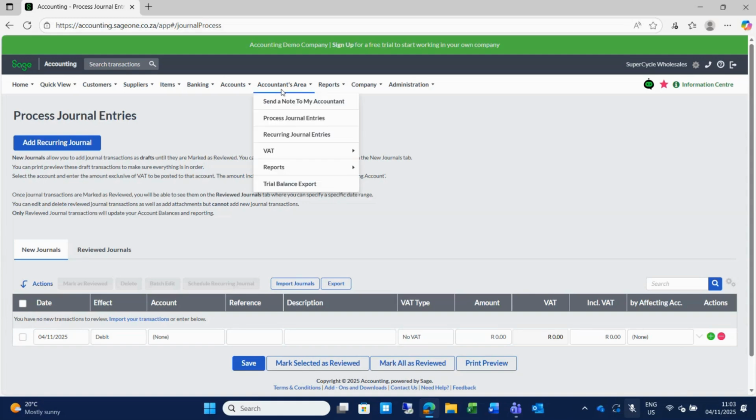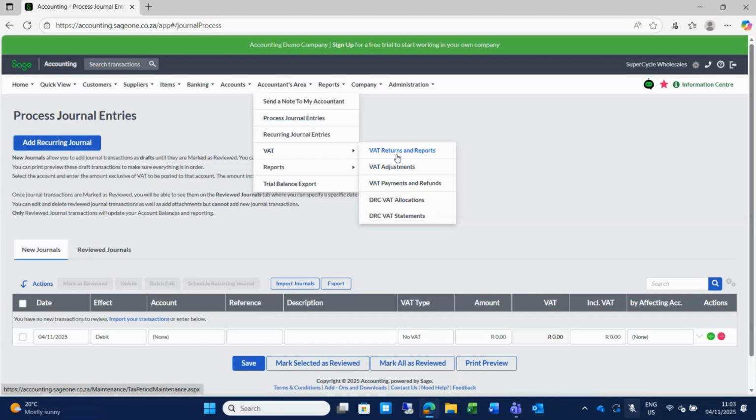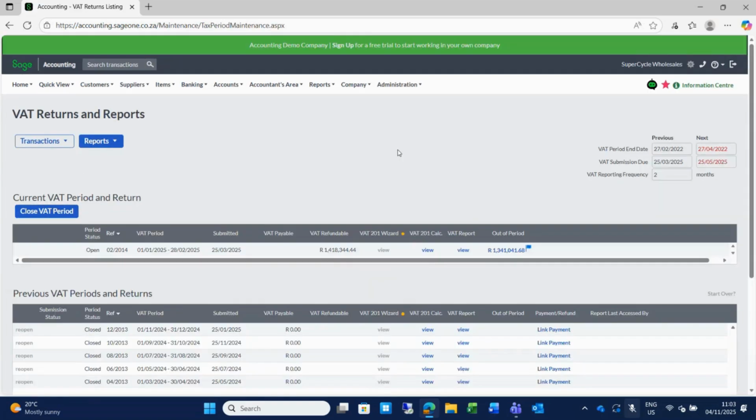Just on this, while I'm on the accountants area, this is also where you will do your VAT processing. It will assist you with your payments and your VAT returns. As you do your processing, your VAT report will compile from there, and you can run your VAT report, see what's payable, double check everything, and then it also has the functionality to close off your VAT period.